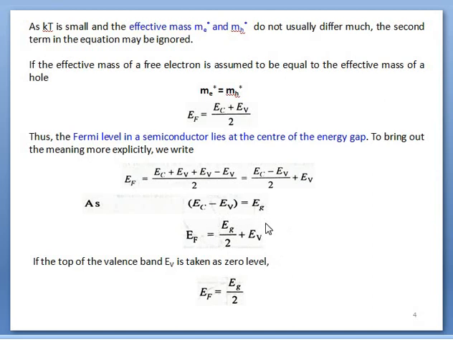For simplification, if we consider Ev as the zero energy level, then it becomes 0 and we will have EF equal to Eg upon 2. It explains more explicitly that the Fermi level is just lying in the middle of the forbidden energy gap, or in the middle of Ec and Ev.